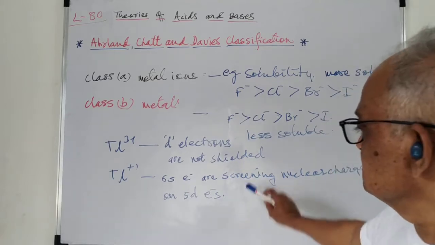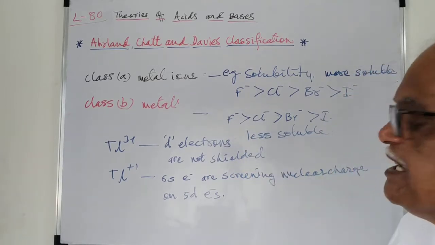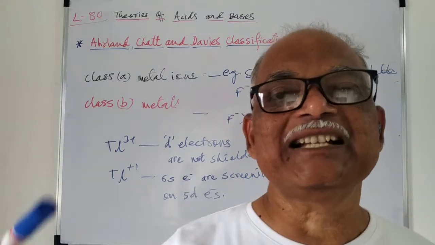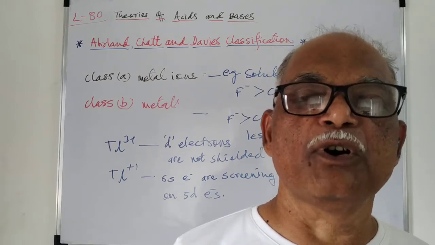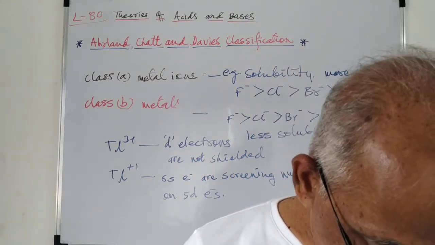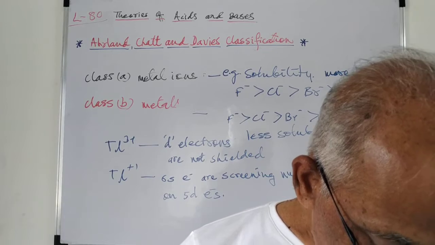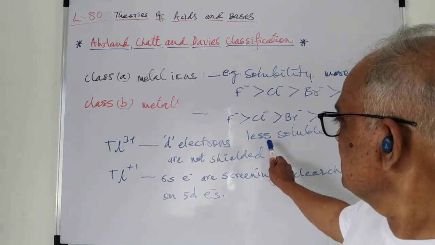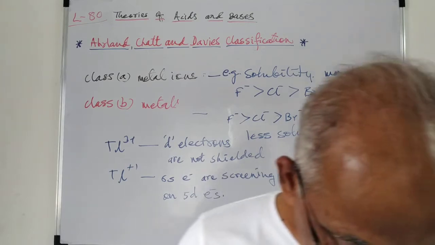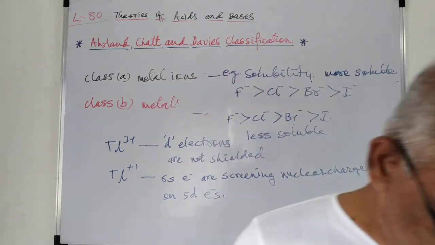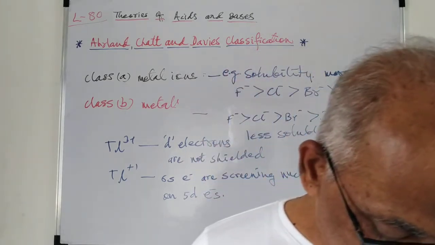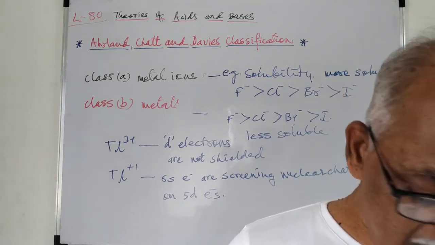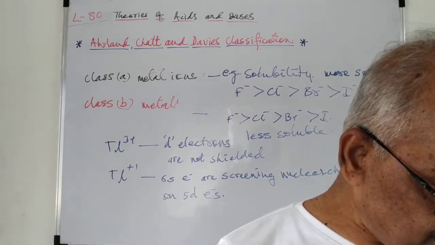But in this other case the d electrons are not that easily available for formation of pi bonds. So here the vacant d orbitals are suitable for formation of pi bonds and pi antibonding molecular orbitals.